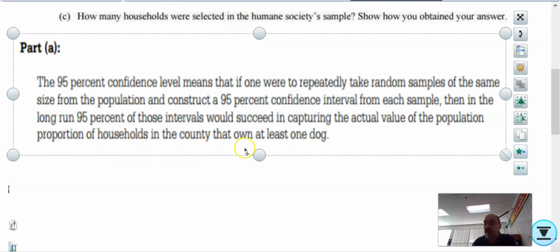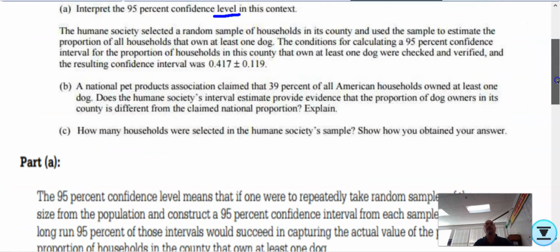Okay, notice it's in context. You can't just describe what it is, but you need to put it in context of that problem. Okay, AP Statistics is not only learning about statistics, it's also being able to write formally and informatively and in context. Okay, let's look at the next part.